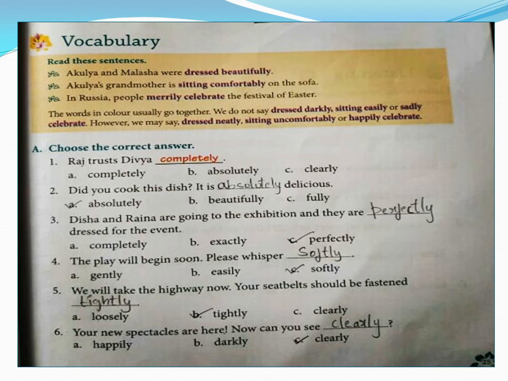Your new spectacles are here. Now can you see clearly? So when it is compared with seeing something, it is clearly. You cannot ask, can you see darkly? Can you see happily? It is see clearly. This is how words go together, children.